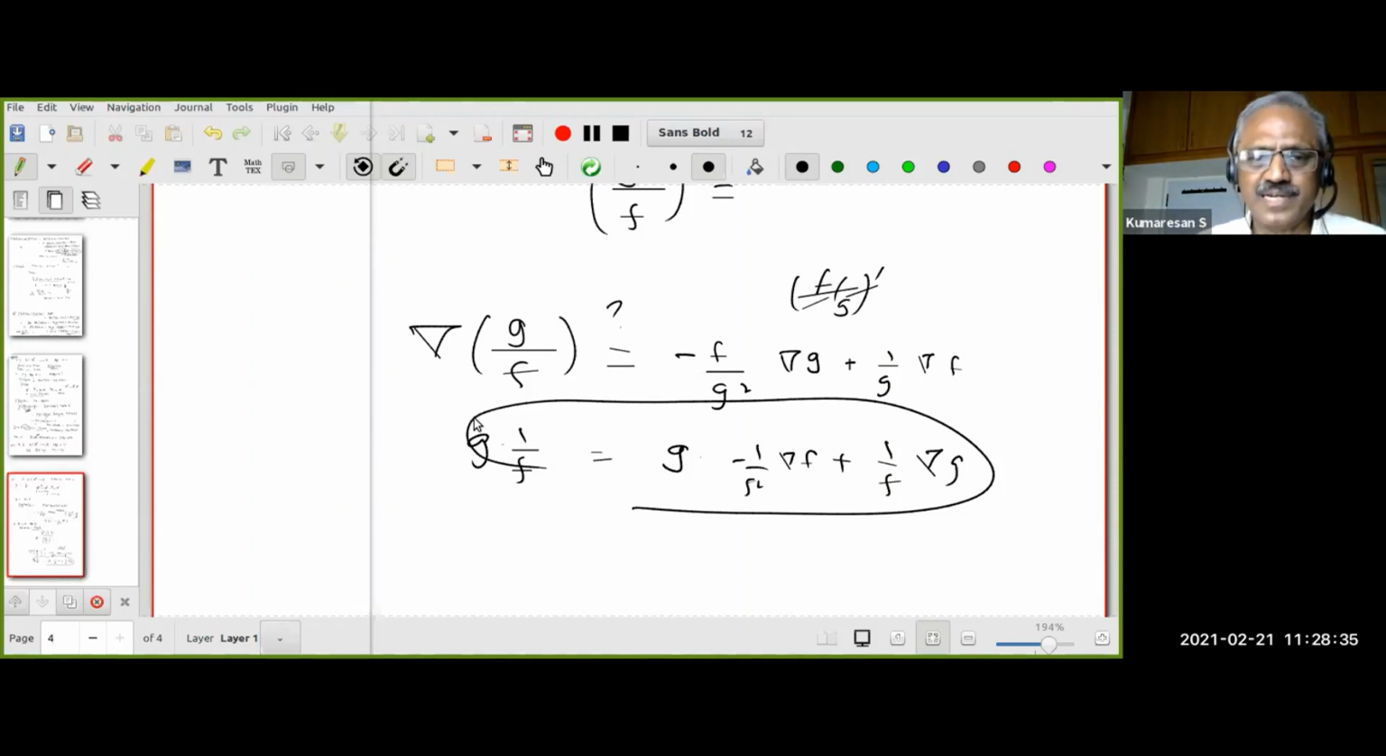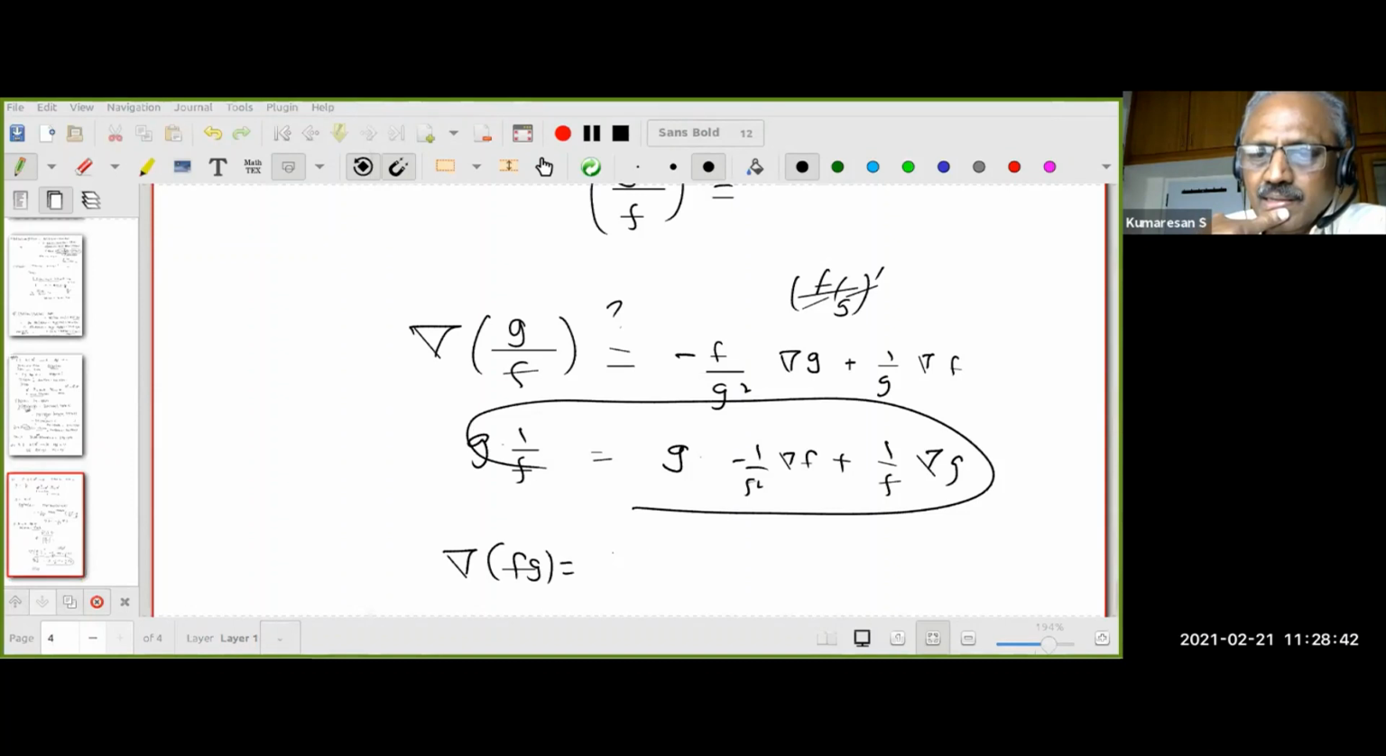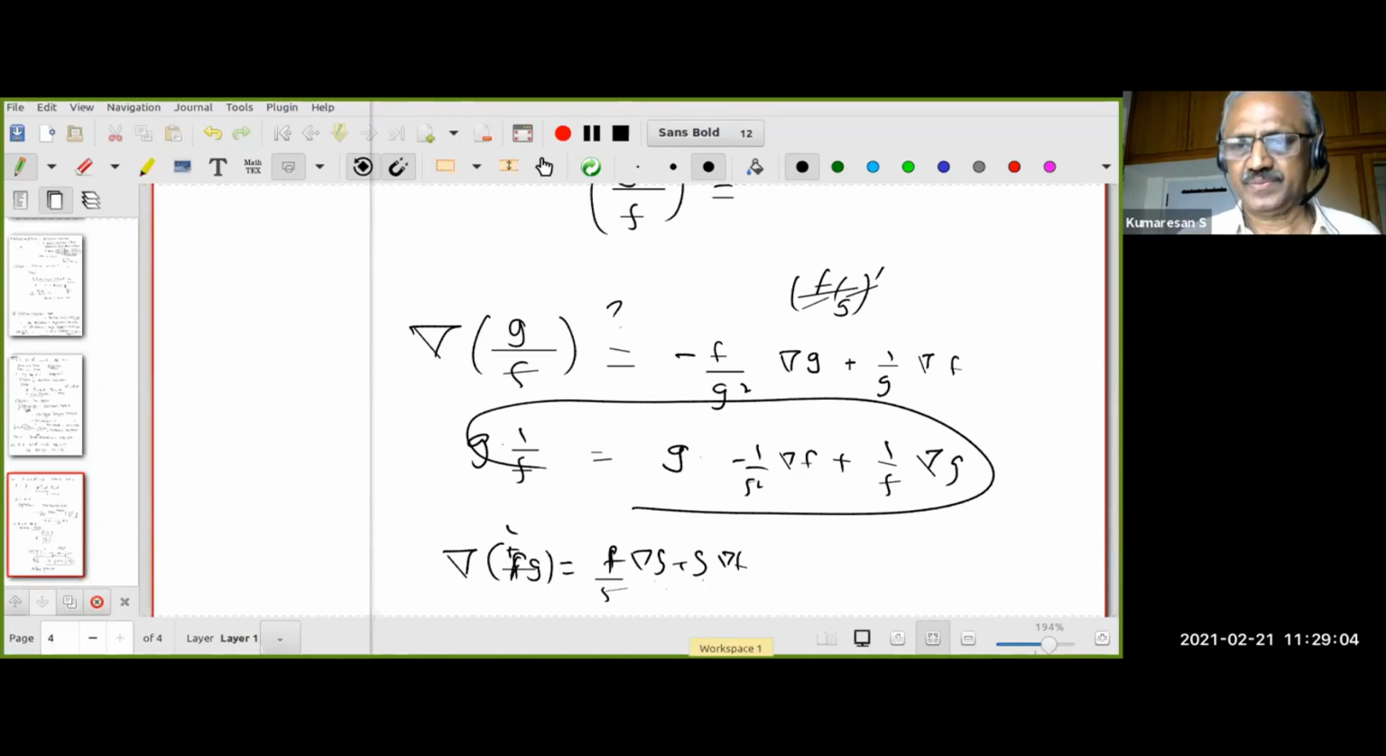How many of you understand this? See, we had already done gradient of fg. What is that? f into gradient of g plus g into gradient of f, right? Okay. Now, what is this? g is there. My f is 1 by f. Therefore, 1 by f into gradient of g. That's clear. Next will be g into gradient of 1 by f. Just now I computed.